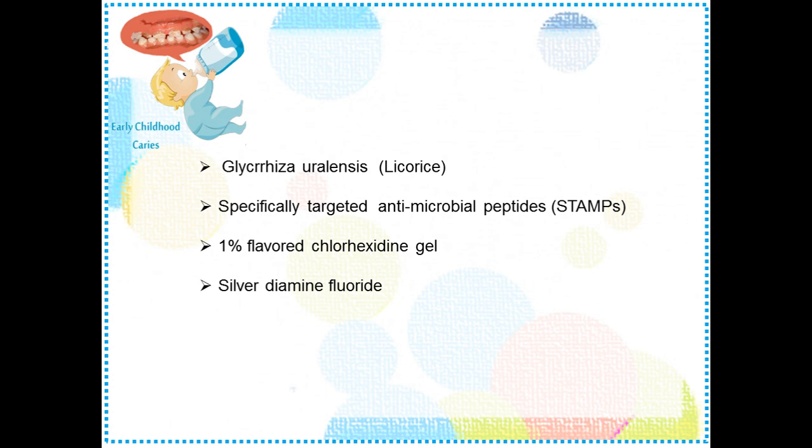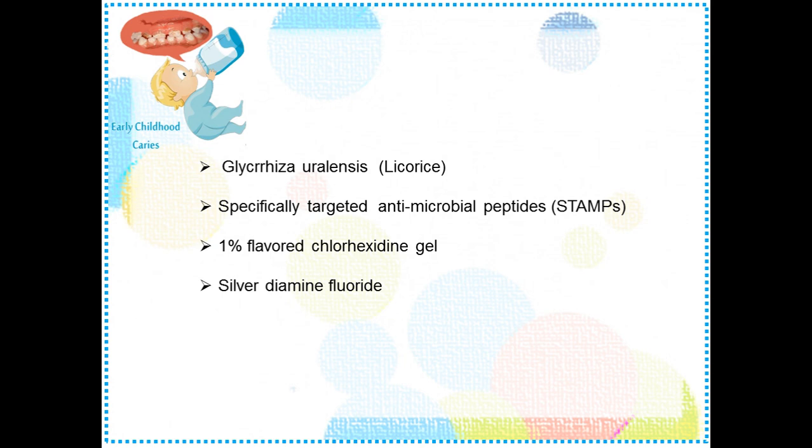This licorice has been documented as a substance which can reduce the count of Streptococcus mutans. Specifically targeted antimicrobial peptides specifically target Streptococcus mutans, and once they get fused to Streptococcus mutans, they kill the bacteria almost instantly without affecting any other non-cariogenic oral bacteria.